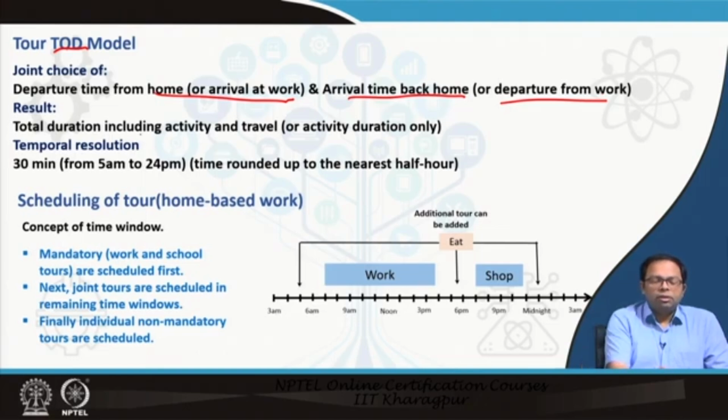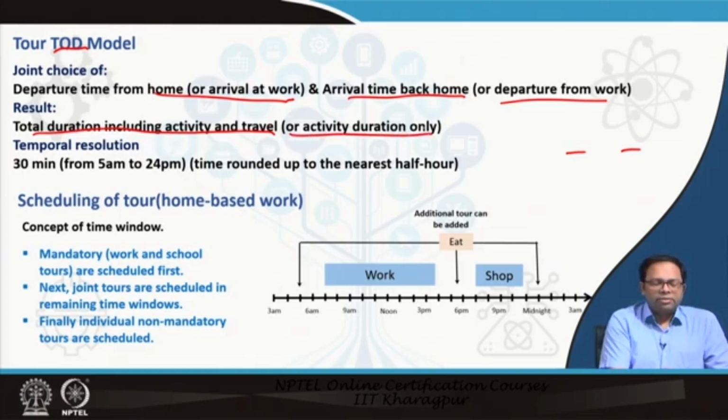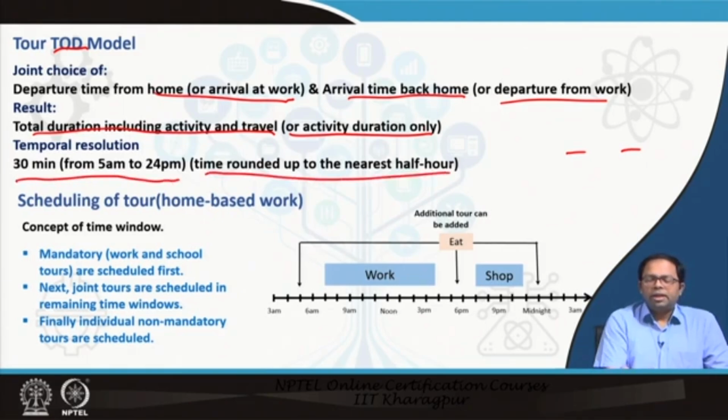So once we do that, we get certain things. We have the start time and end time of a tour. From that we can determine the total duration, including activity and travel. So we get the activity duration. We can also do it every 30 minutes from 5 AM to 24 PM, as I was discussing, with time rounded up to the nearest half hour. But at the end of the day, we can do it for each minute or 30 minutes, it doesn't matter. So we have a start and end time, and we also know the duration of that particular activity.